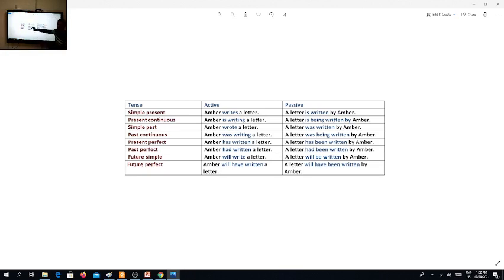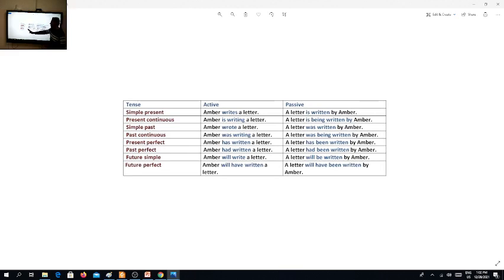If I want to change this active sentence into passive, what should I say here? Here, a new auxiliary should be put. I say a letter is being written by Amber. A letter is being written. In every sentence, an auxiliary should be used.